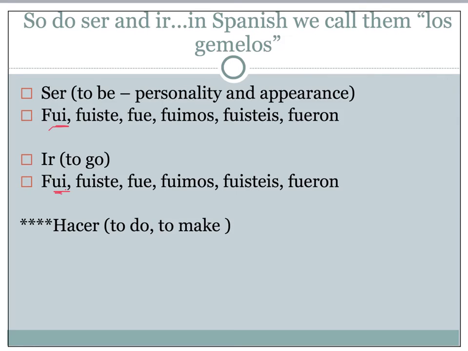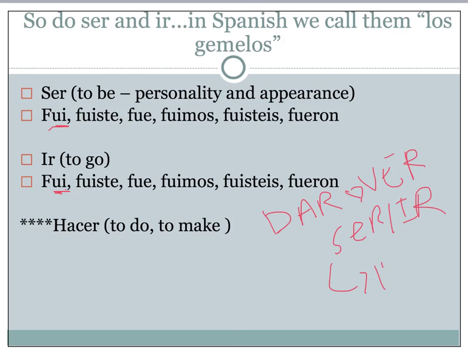And then in our little story where we have dar and ver, and they're in love, we say that they have the two twins, ser and ir. And then we say that, boy, they get so overwhelmed that they need some help. Who helps them? The verb hacer. We call hacer the butler because they do everything around the house. These parents are being driven crazy by ser and ir. So just a cute little thing to help you remember it. Make sure that you get those all down on your chart.